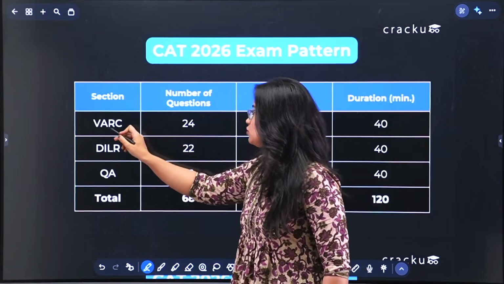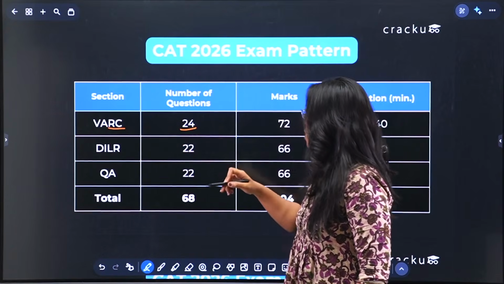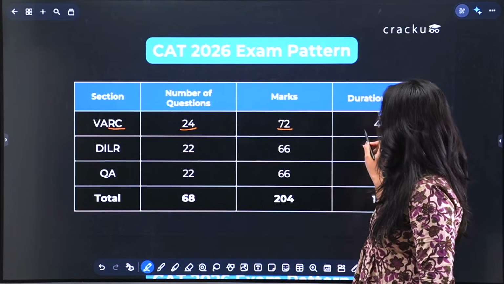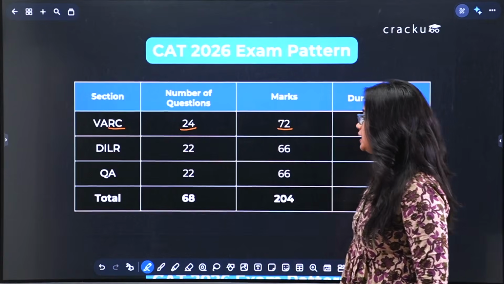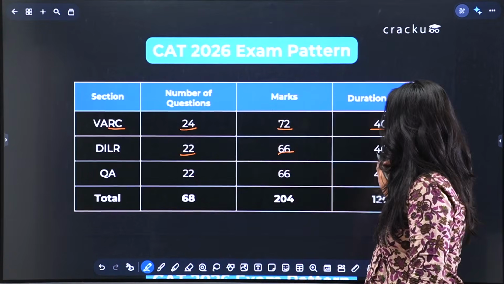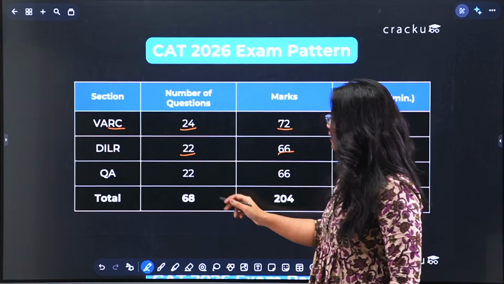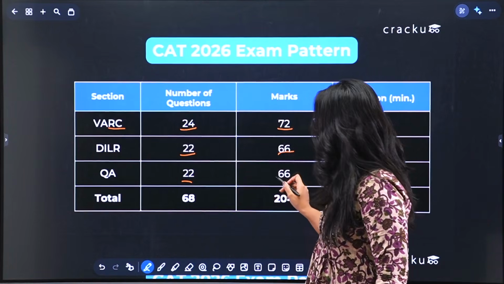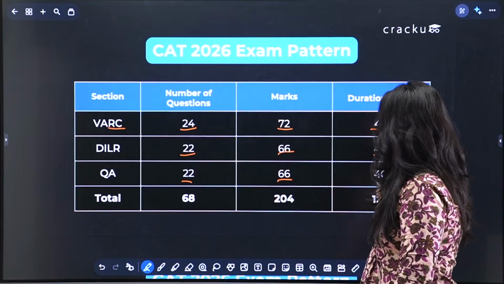VRC has 24 questions of total 72 marks with a time duration of 40 minutes. DILR has 22 questions with a total of 66 marks, again with a time limit of 40 minutes. Quant again has 22 questions with a total of 66 marks with a time limit of 40 minutes.